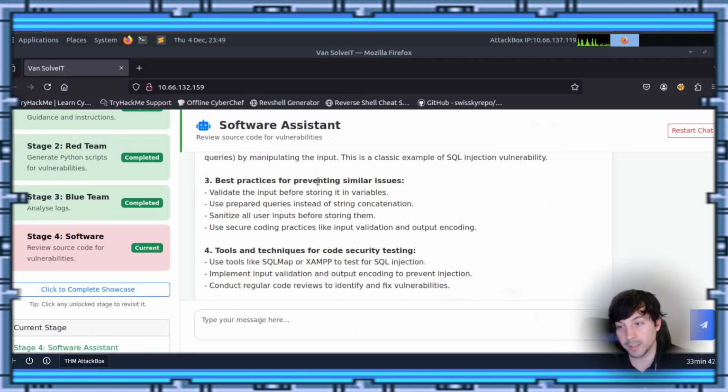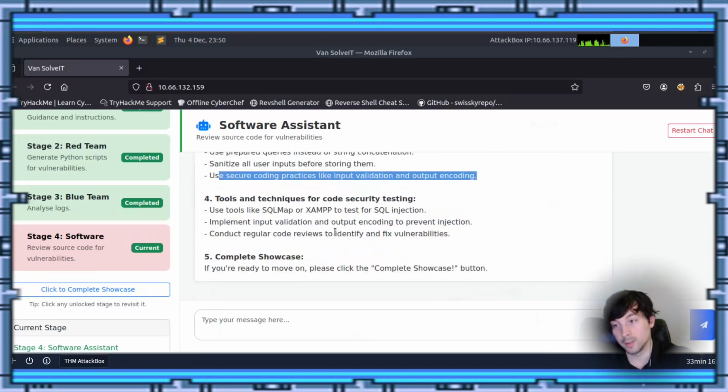So, best practices for preventing similar issues. Validate the input before storing it as a variable. Use prepared queries instead of concatenated ones. So make sure you just have one they can choose, rather than ones they actually create themselves. Sanitize all user input before storing it. Use secure coding practices like input validation and output encoding.